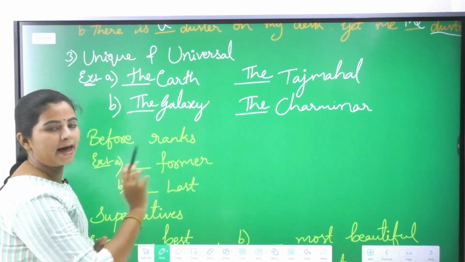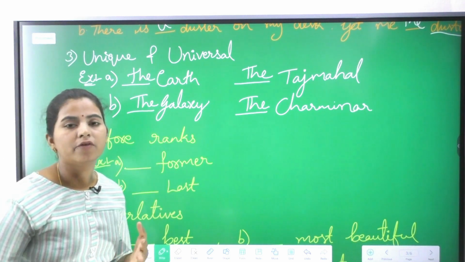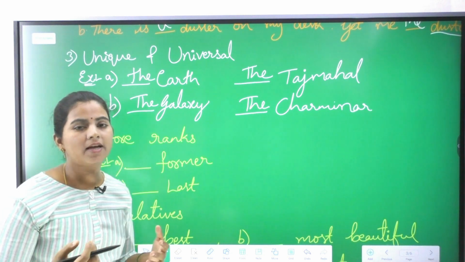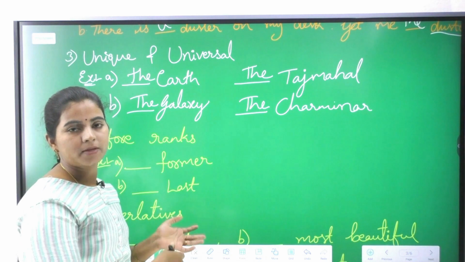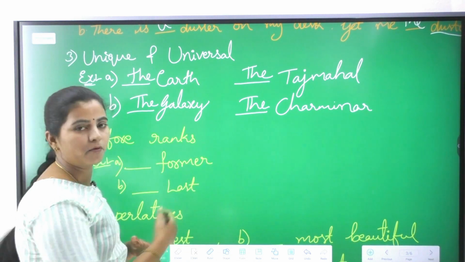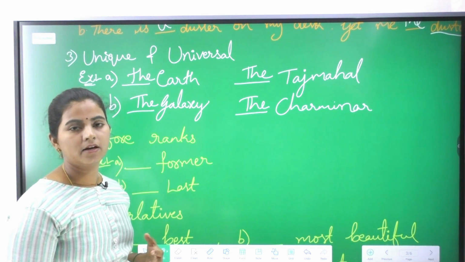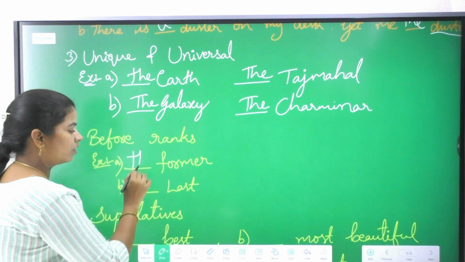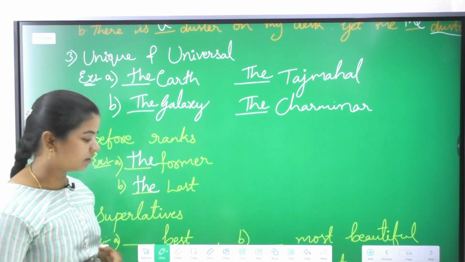Now before ranks, meaning former, last, first, second. So all these are considered as ranks. So former, later, former president, later president, such type of words. And in the same way, last, first, second, final. So all these words we need to write with the definite article, that is the.